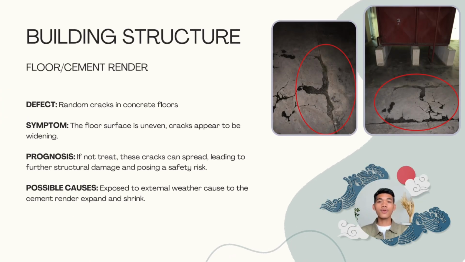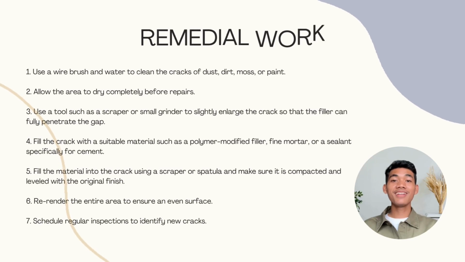Building structure. The element is the floor. The component is cement render. The defect: random cracks in the concrete floor. The symptoms: the floor surface is uneven, cracks appear to be widening. The prognosis: if not treated, these cracks can spread, leading to further structural damage and posing a safety risk. The possible causes: exposure to external weather causes the cement render to expand and shrink. Remedial work.